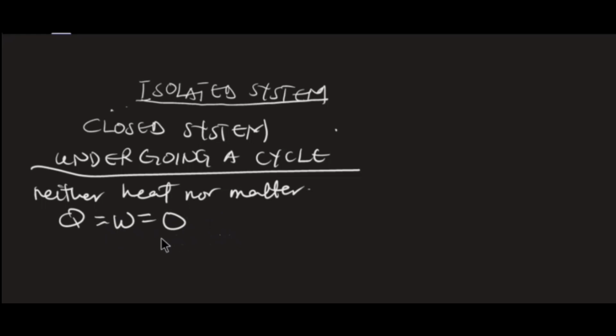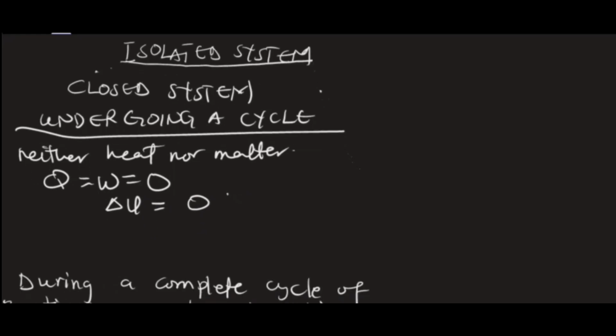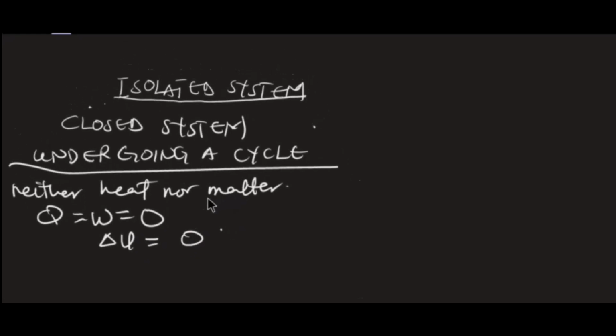Therefore, the change in internal energy of an isolated system becomes zero. From the non-flow energy equation, delta U was equal to delta Q minus delta W. But in this case, since Q and W are 0, we have delta U equal to 0.